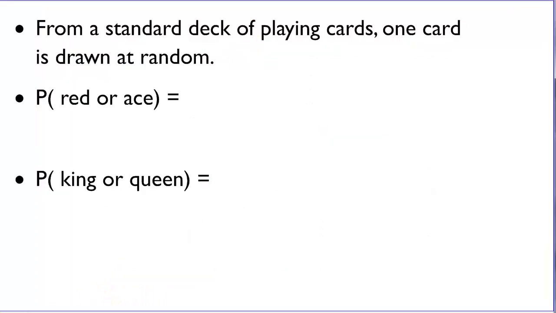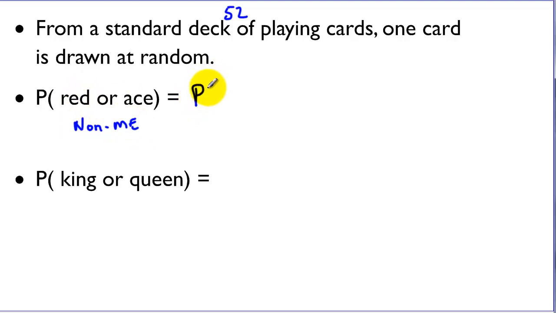So let's look at an example with mutually exclusive events. Now we're dealing with playing cards. Remember, in a deck there are 52 cards, and there are 4 suits. Remember, we have ace, king, queen, jack, and then 10 on down to 2's. And there are 2 colors, reds and blacks, and there are 4 suits. So in this case, the probability of being red and or an ace is not mutually exclusive, because we could have a red ace.